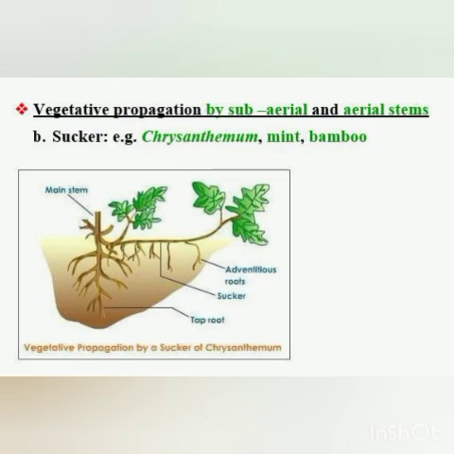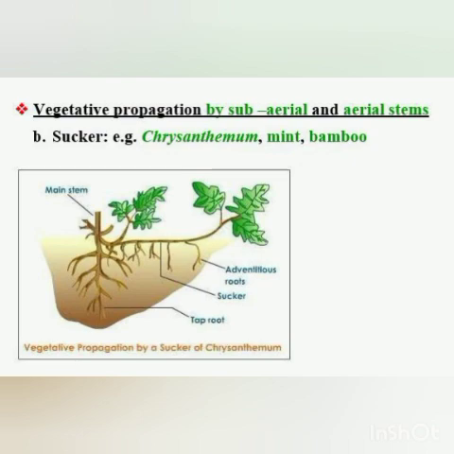It is a lateral branch arising from the node. Okay, it is arising from the node from the underground part of the stem. You can see here clearly, the underground part of the stem is there, and from the node a branch arises, and that is the sucker. Okay, and it grows out and produces a new plant.